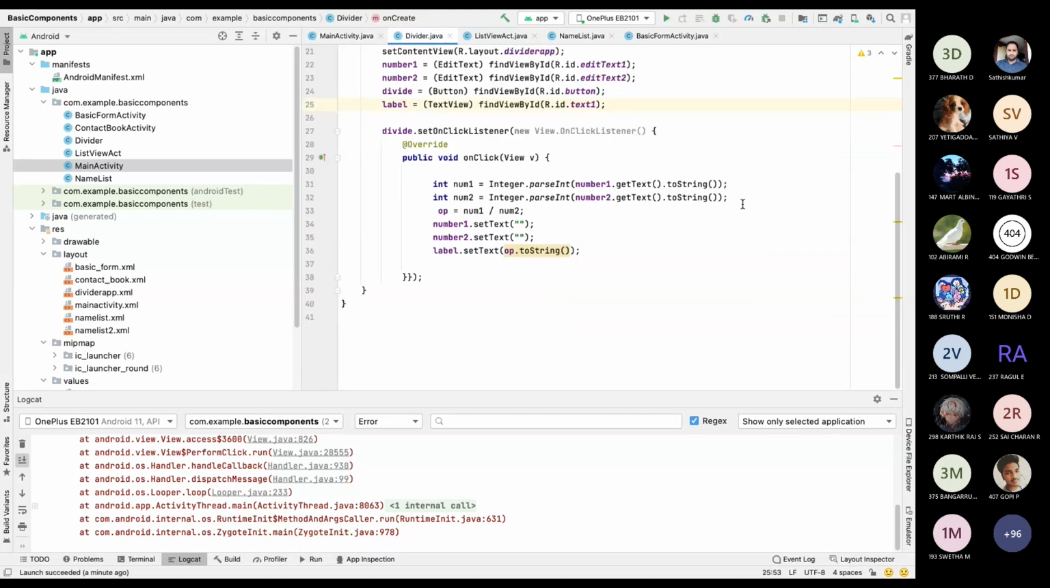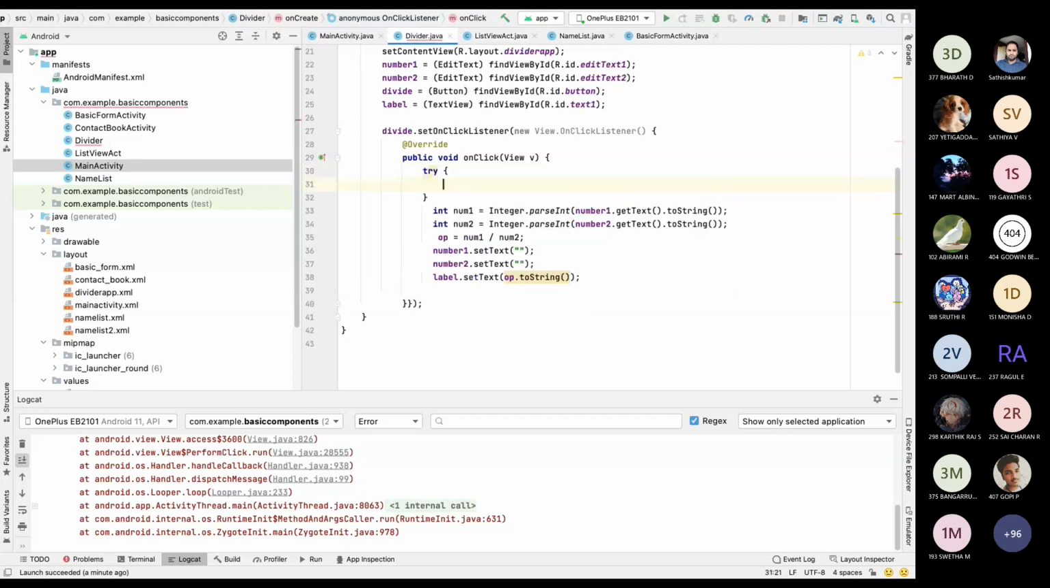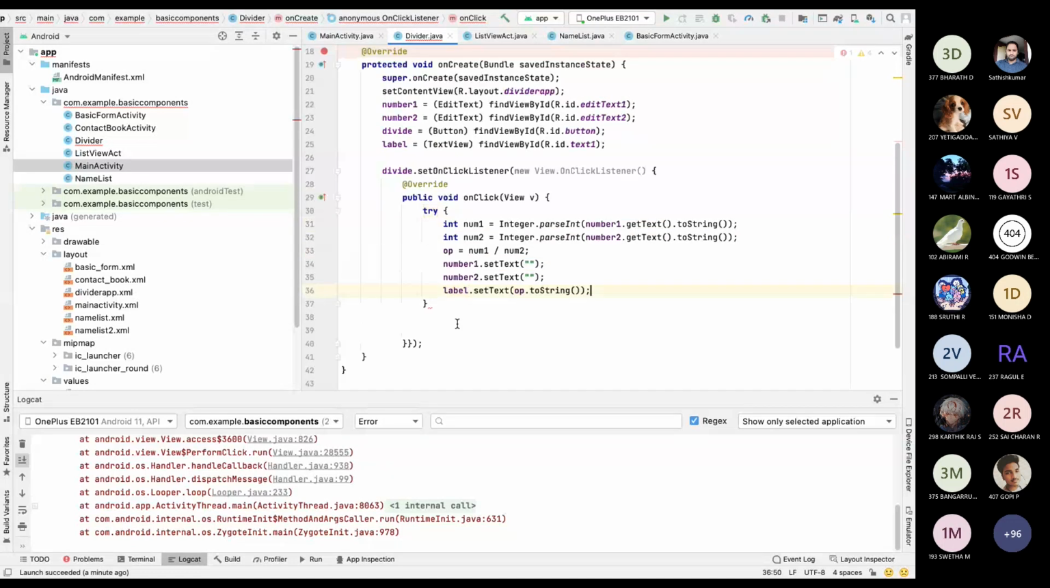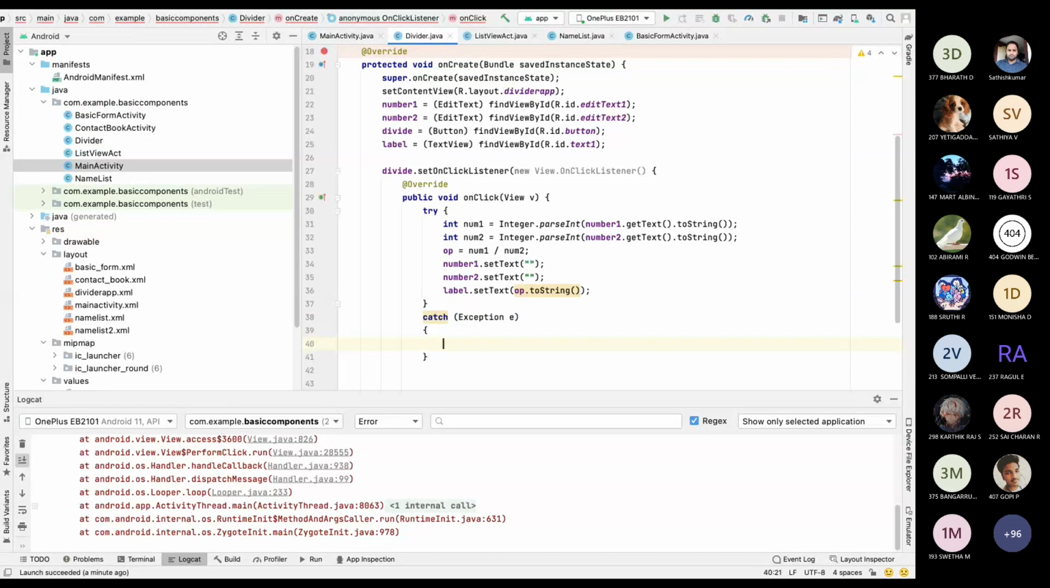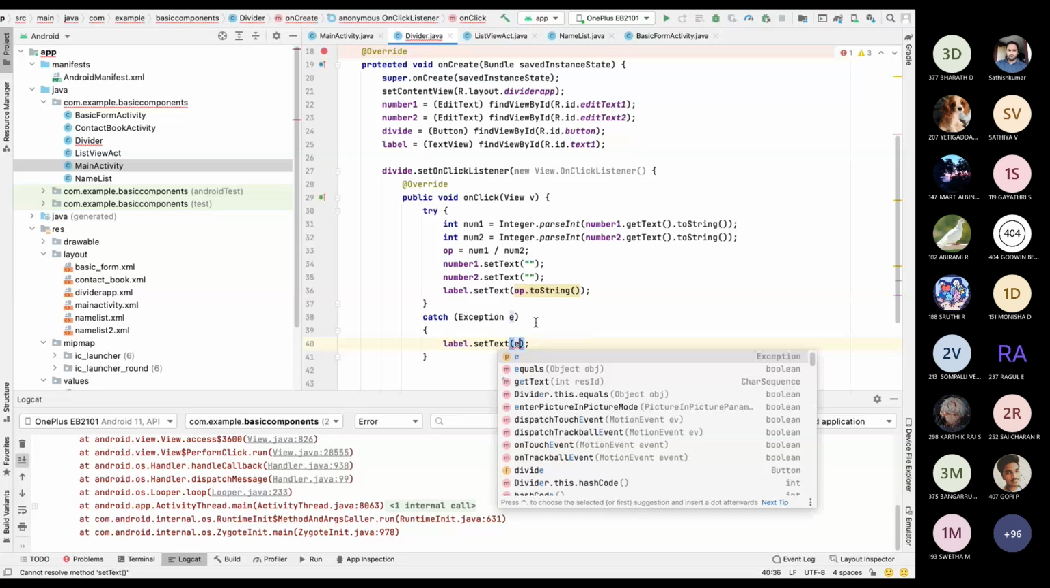See, I'm doing nothing, just getting text from the text fields, dividing it, and printing it. Okay, what we can do is use the same thing here that we did there. Try. If anything happens, catch it. We can set the label. Here we are putting some value, right? 12 divided by 2 equals 6, like that we are setting, right? Instead of setting that, we can set the error itself.